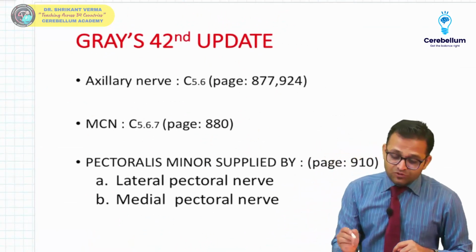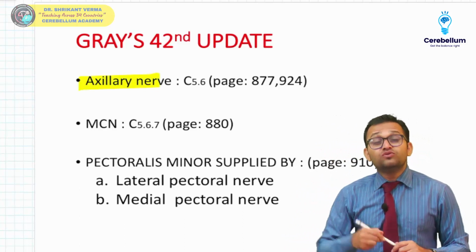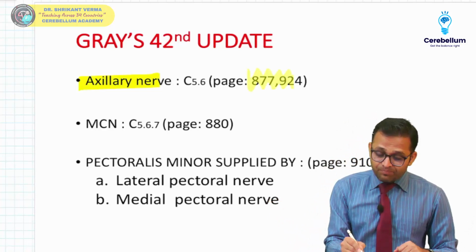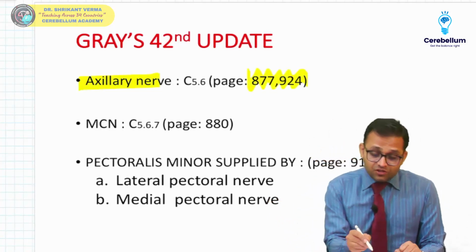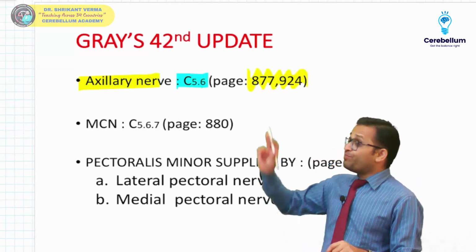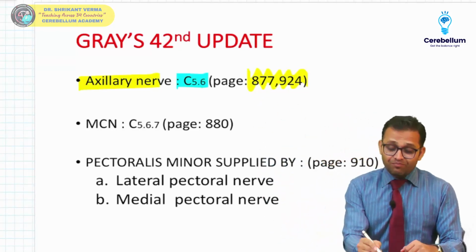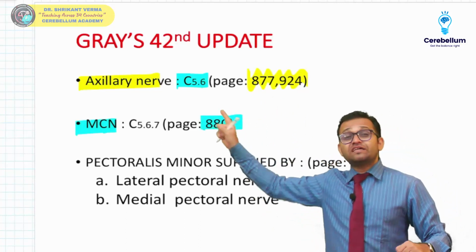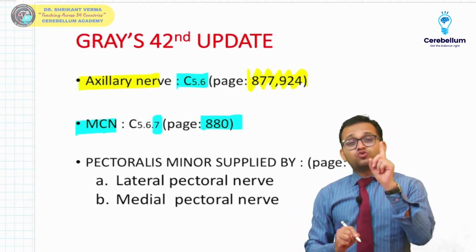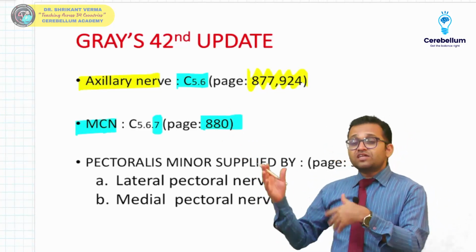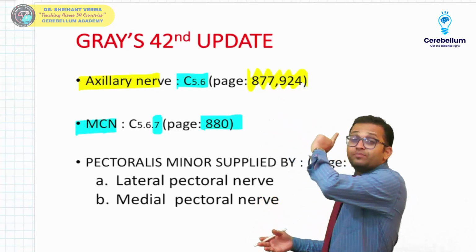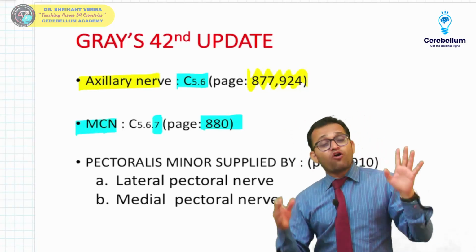Remember, many times you will get confusion. Axillary nerve root value C5, C6, C7? No. Gray's anatomy 42nd edition is saying, at page numbers 877 and 924, the root value is only C5, C6. So remember, axillary nerve is only C5, C6. Musculocutaneous nerve, page number 880 of Gray's anatomy 42nd edition, is saying C5, C6 and also C7. So don't get confused. Different textbooks say different things, but ultimately you have to follow the Bible, the Quran, the Gita, the Ramayana of anatomy.